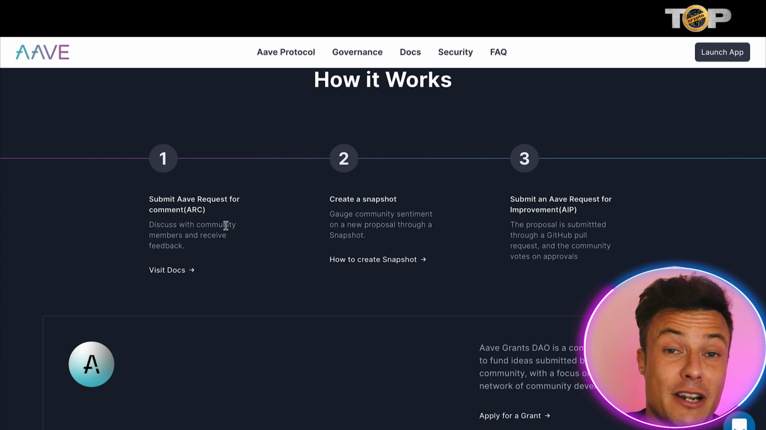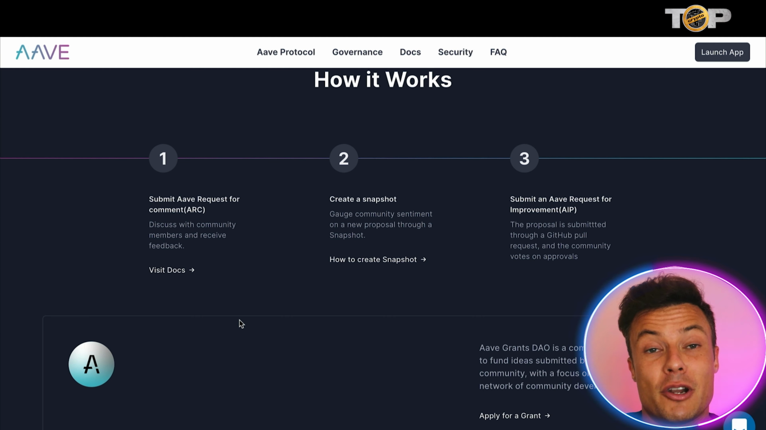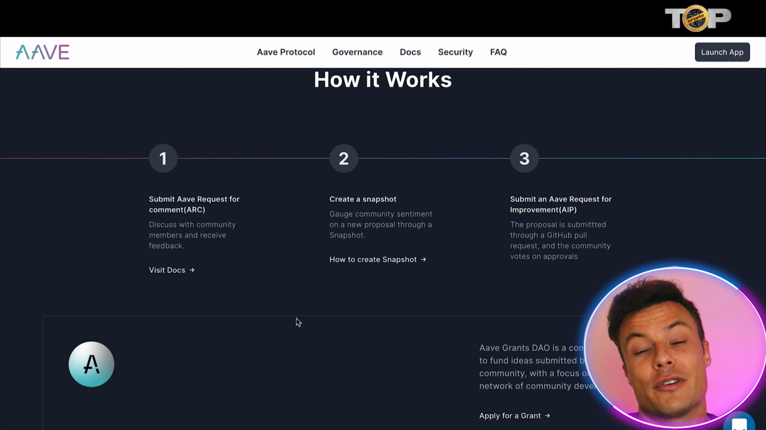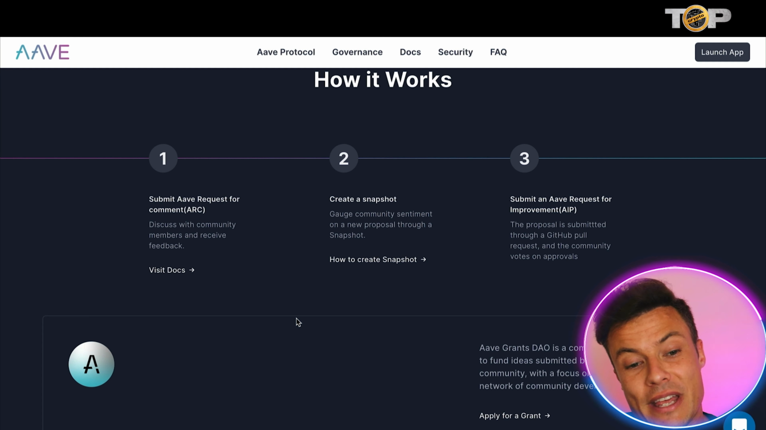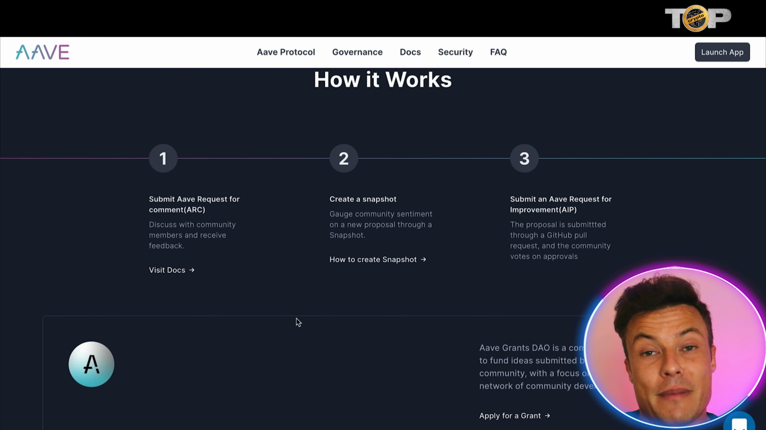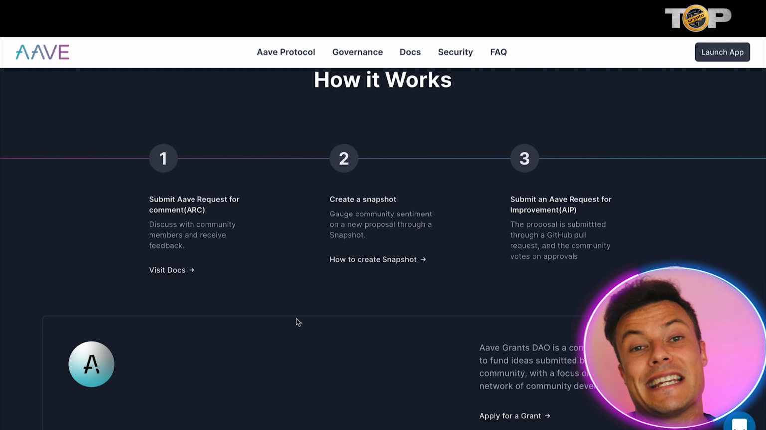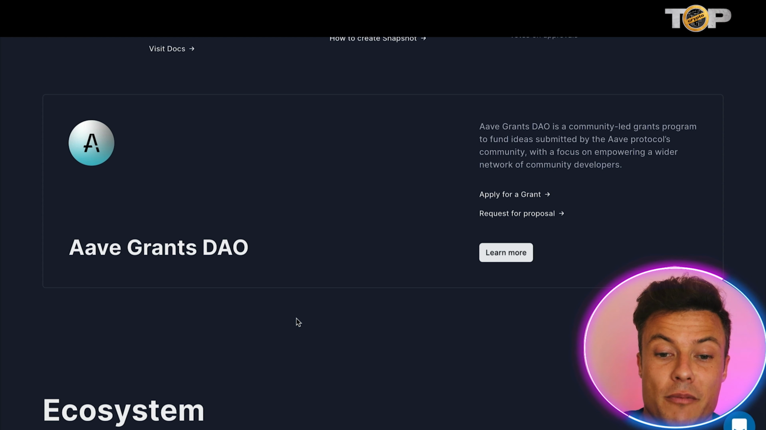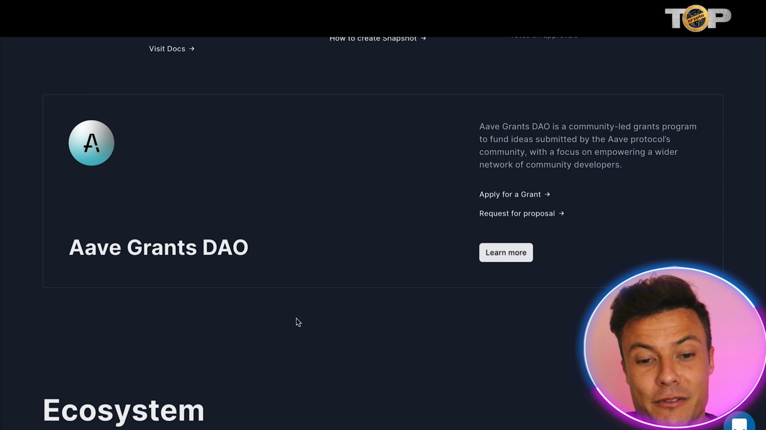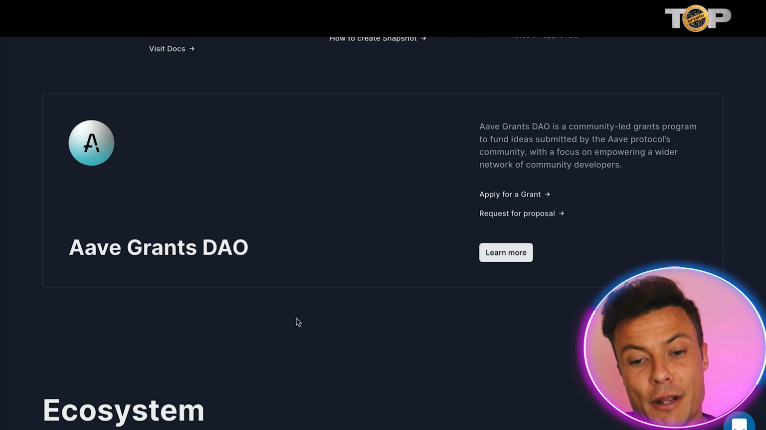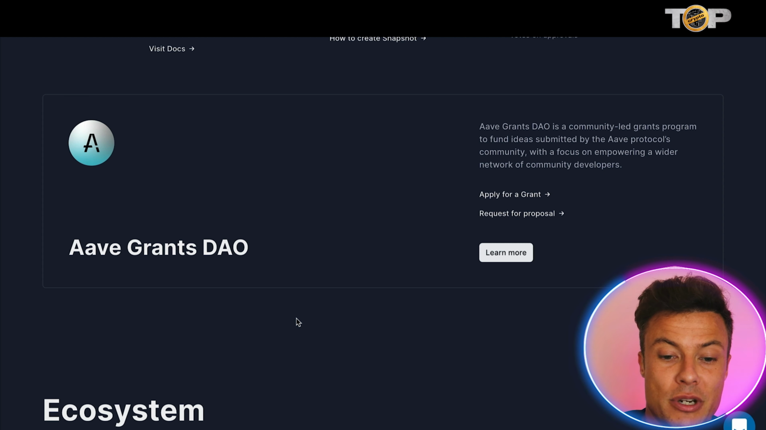What's cool here is developers etc. can update and upload their own products, and then the community can help them to improve those products, and ultimately it will then potentially be approved by Aave or rejected. If it's rejected, there will be then information on how to improve it in order for it to then get its approval. There's also an Aave Grants DAO, which is a community-led grants program to fund ideas submitted by the Aave's protocol community with a focus on empowering a wider network of community developers.